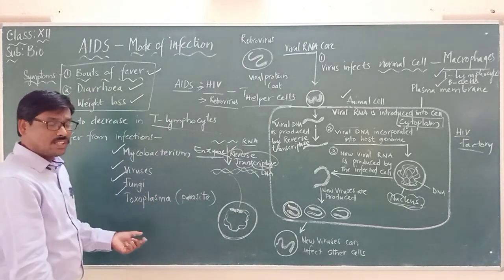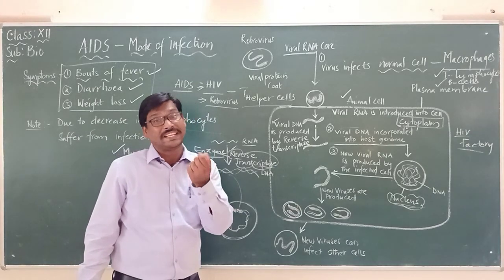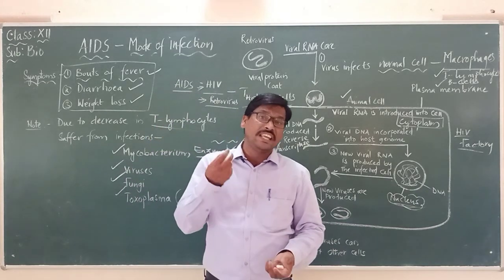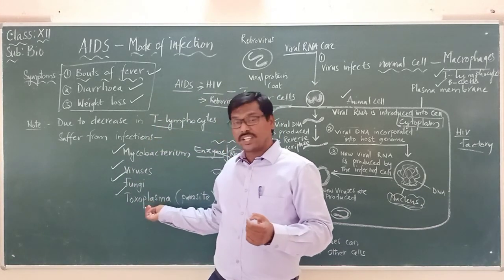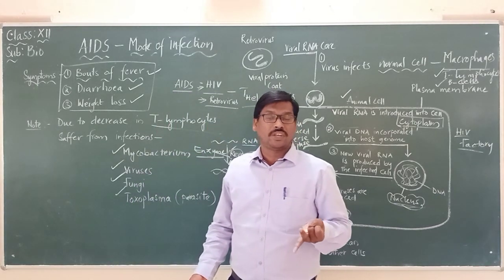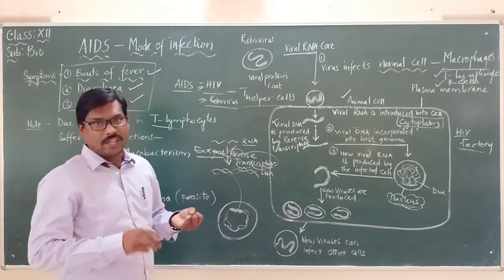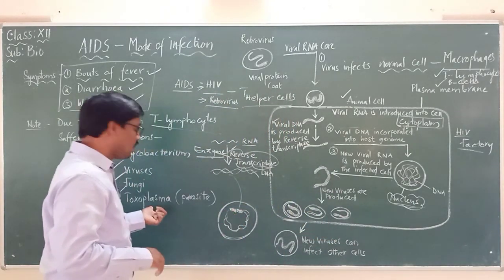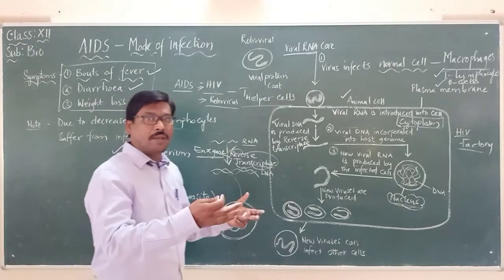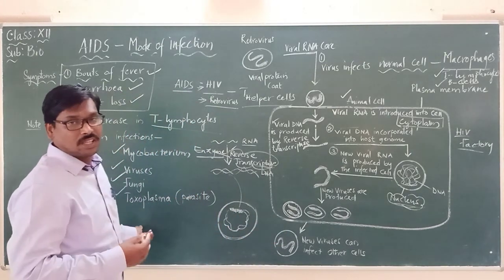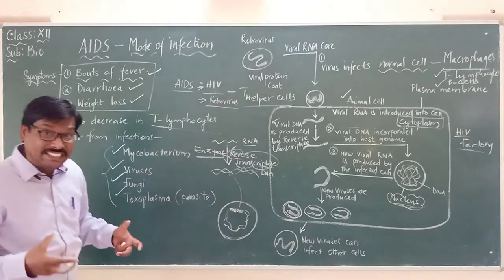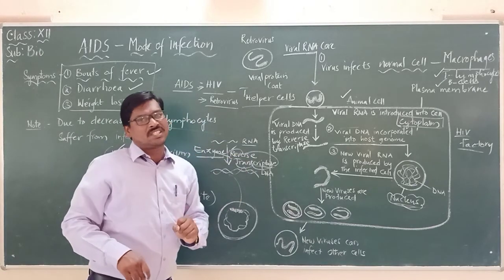It is found in the soil and especially in the fecal matter of cats. When it contaminates vegetables or fingers, and a person eats food containing this single-celled parasite, toxoplasma, he or she may suffer with what? Headache, fever and muscle pains are caused by this particular parasite, maybe for a short period of time or for a long period of time. So these are all the disease-causing microbes which can easily infect a person when their immune system becomes weak.